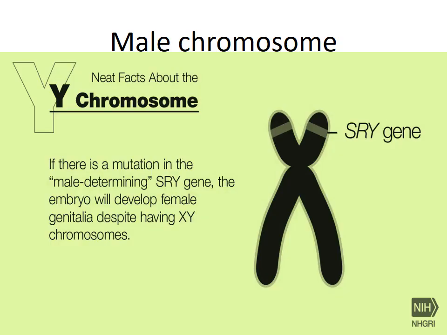The male chromosomes. Human sex is determined by the presence or absence of a Y chromosome with a functional SRY gene. Once the SRY gene is activated, the cells create testosterone and anti-Mullerian hormone, which typically ensures the development of a single, that is male, reproductive system. If there is a mutation in the male determining SRY gene on the Y chromosome, which means a sudden change, the embryo will develop female genitalia despite having XY chromosomes. Look at the picture, the SRY gene is at the upper side.